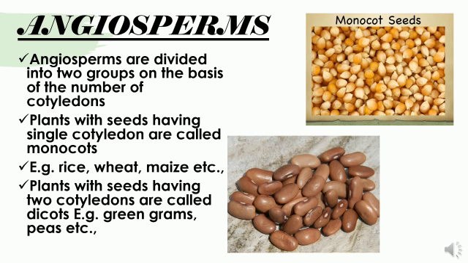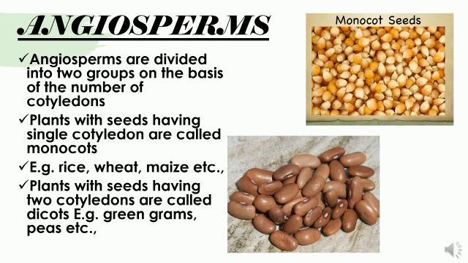As I said, angiosperms are divided into two groups on the basis of the number of cotyledons. Plants with seeds having a single cotyledon are said to be monocots. Examples are rice, wheat, maize, etc. These seeds cannot be divided into two, so they have one cotyledon, that is monocots.